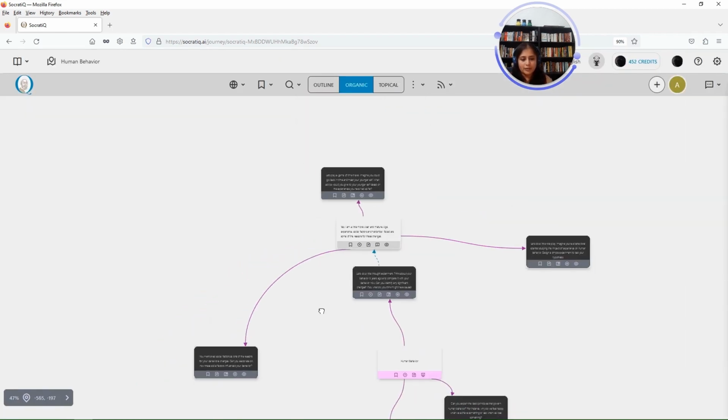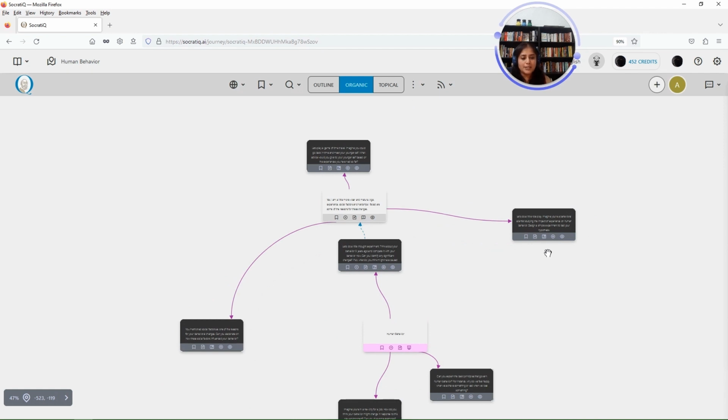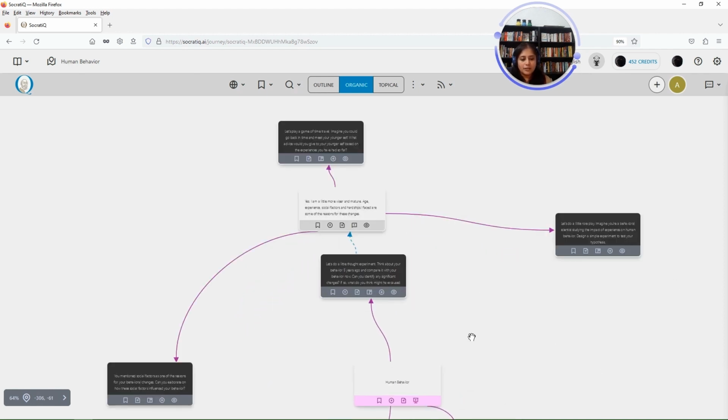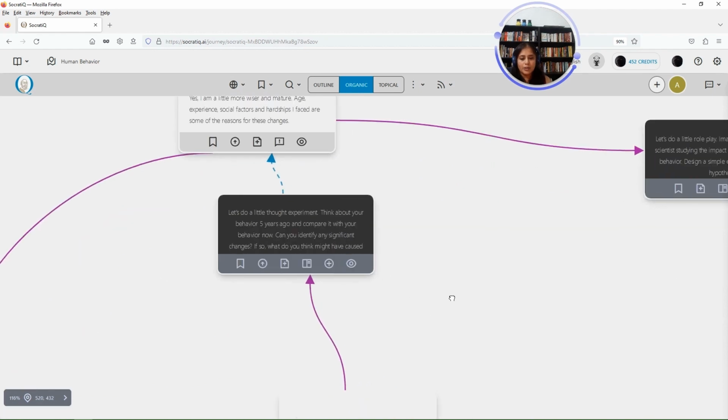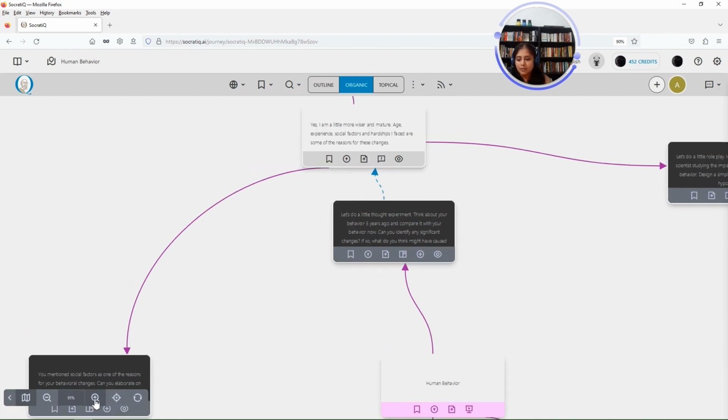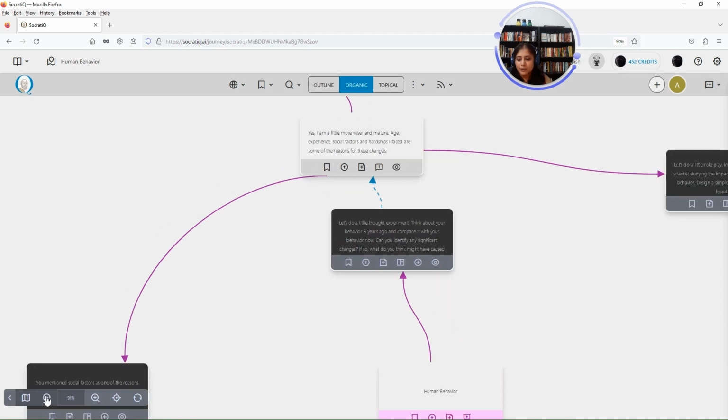So you can see here that the number of inquiries has increased. We only had 3, and the moment we add the response, then more inquiries have generated. Now I can zoom in. Now you can see that this is the infinite canvas, which you can also access through the map here. You click on that, and you can zoom in or out.